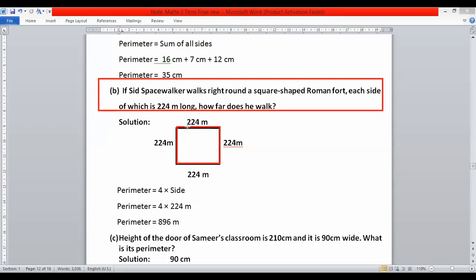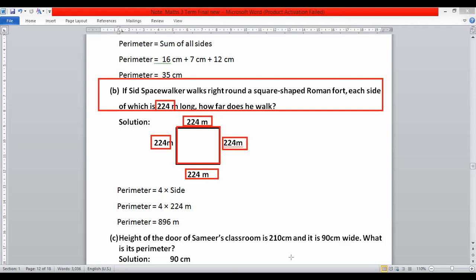So square means whenever we use the word square, it means we have the same sides. So one side is given, it means the remaining three sides will be the same. One side is here 224. It means this is a square shape fort. It means the remaining three sides are also 224, 224, 224. Because we know that in a square shape we always have 4 equal sides. So that is why we call it square.